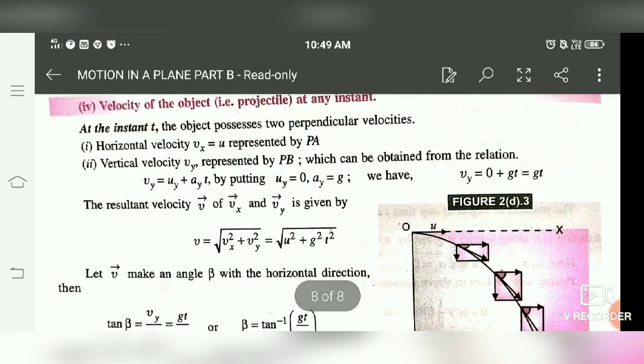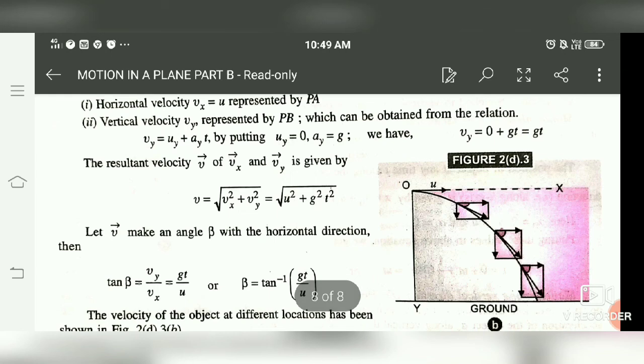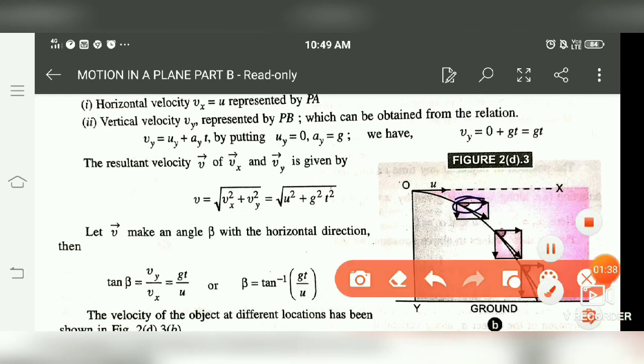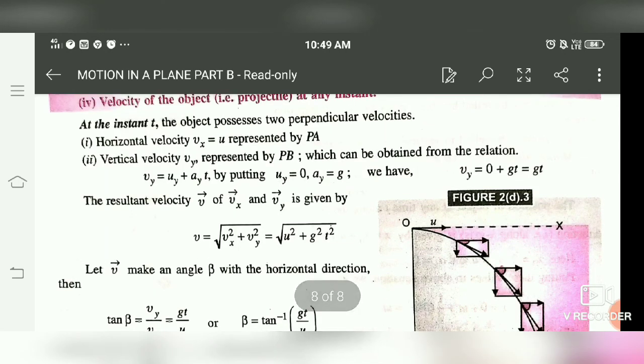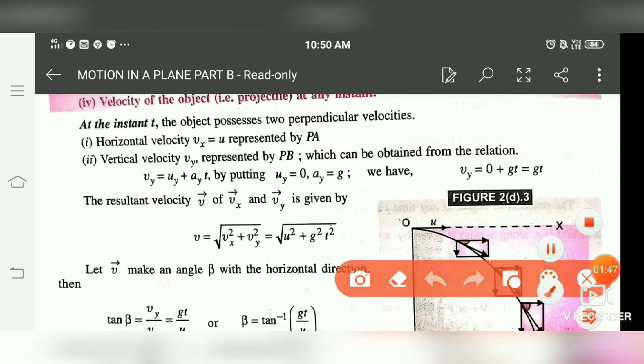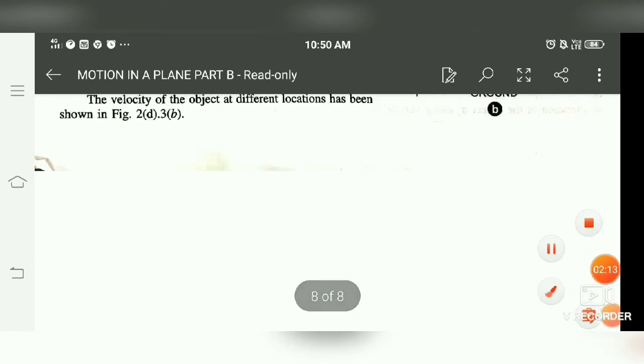Next is the velocity of the projectile at any instant. Suppose at any point I have to calculate the velocity of the particle. What is the velocity at any point? We know that velocity v has components vx and vy. If we talk about horizontal, the horizontal velocity at any instant remains u, because the horizontal acceleration is 0. To calculate vertical velocity, we use the formula vy is equal to uy plus ay t. As we know, uy is 0 but ay is g, so by substituting the value you get vy is equal to g t.